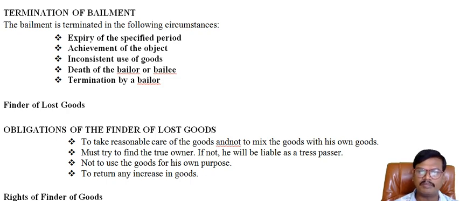Death of the bailer or bailee. After the contract of bailment, if the bailer dies or the bailee dies, the contract of bailment is terminated. If any charges are pending on the part of the bailee, they should be paid by the bailee's legal representative to the bailer.